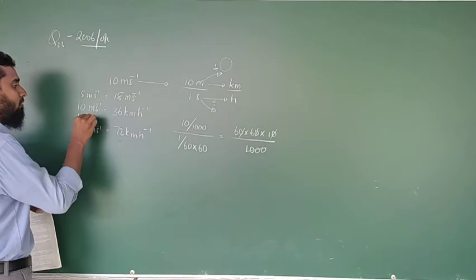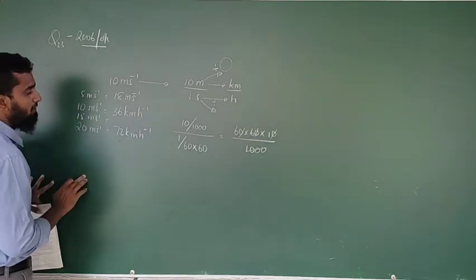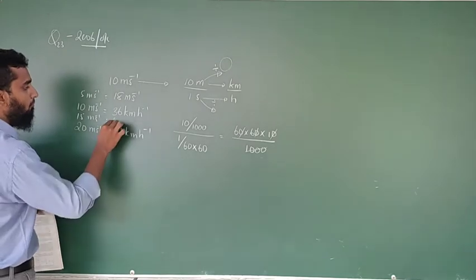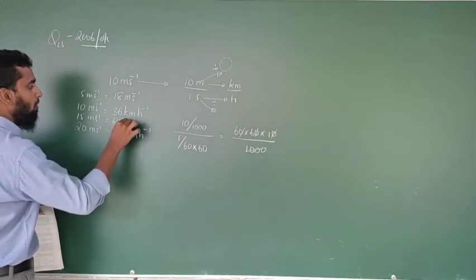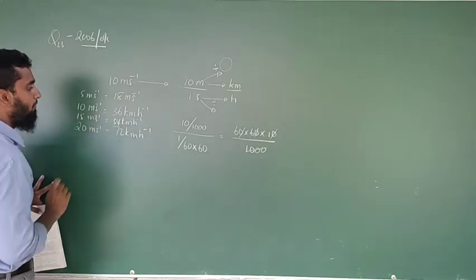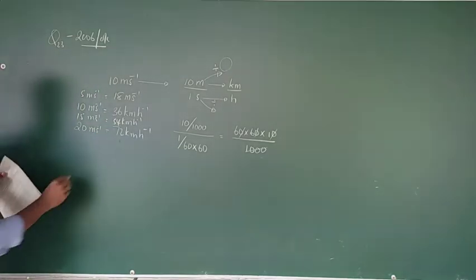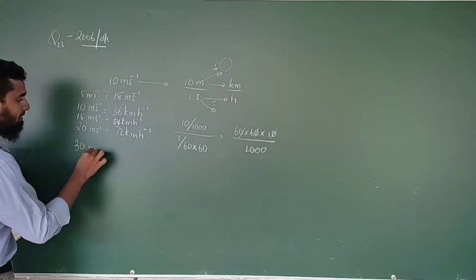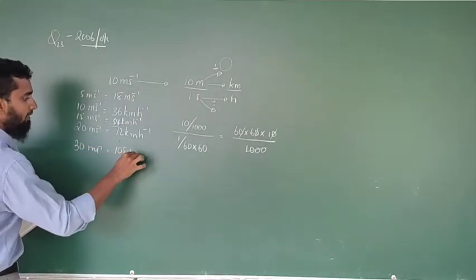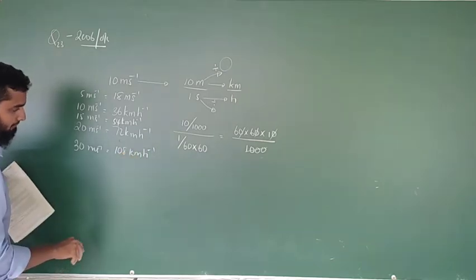Then 15 is going to be how much? 36 plus 18, that is 54 kilometer per hour, right? 30 meter second minus 1 is 108 kilometer hour minus 1.